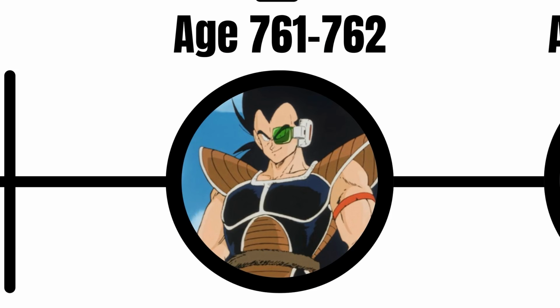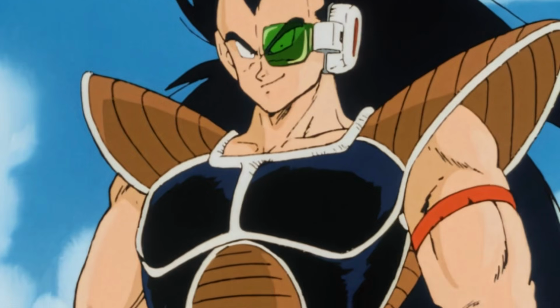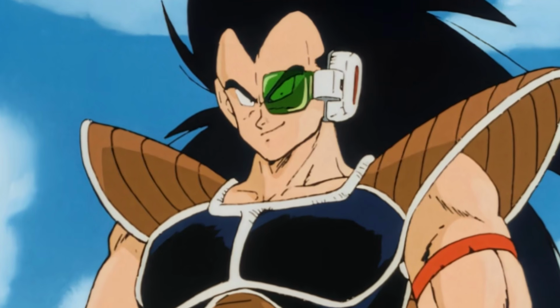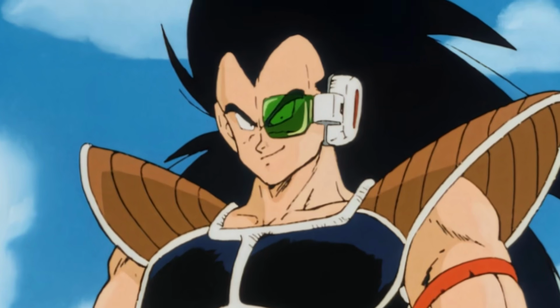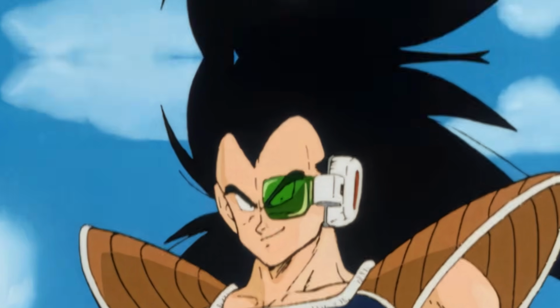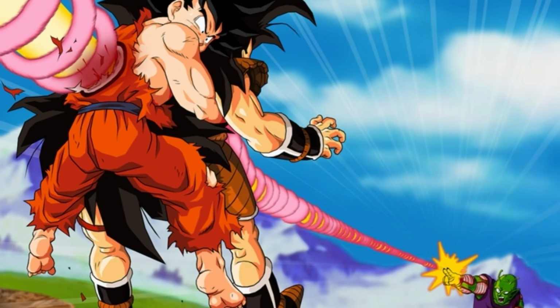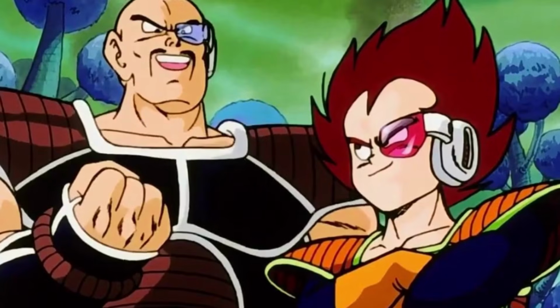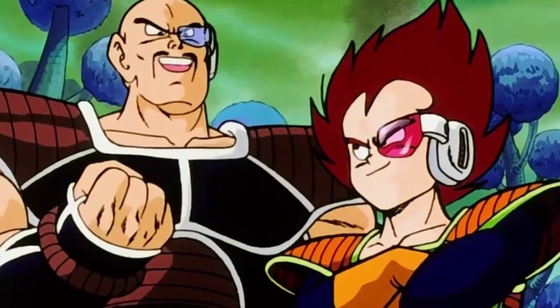Age 761 to 762. Dragon Ball Z begins with the Saiyan saga, when Raditz arrives on Earth and reveals to Goku that they are brothers, and that his name is actually Kakarot. After Goku sacrifices himself to stop Raditz during their battle while teaming up with Piccolo, Vegeta and Nappa head to Earth after learning about the Dragon Balls.